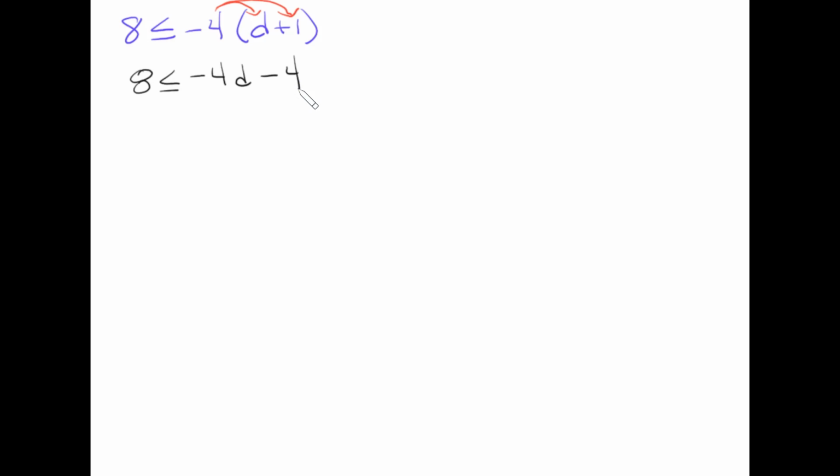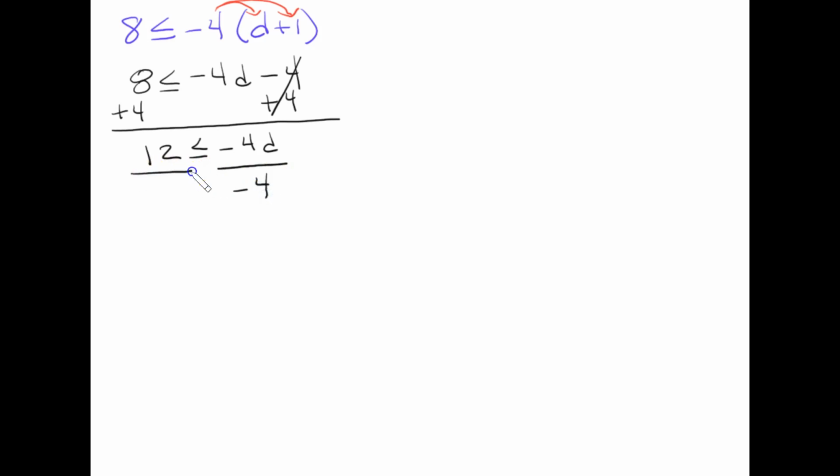And I'm going to add or subtract first, so I'm going to add 4 to both sides. 8 plus 4 is 12. Bring down the -4d, and these two cancel out. Now I'm going to divide both sides by -4 so that I can solve for d. These cancel out. Don't forget our rule about any time we divide by a negative number, we have to also flip our sign. So my sign flips, and I'm left with d